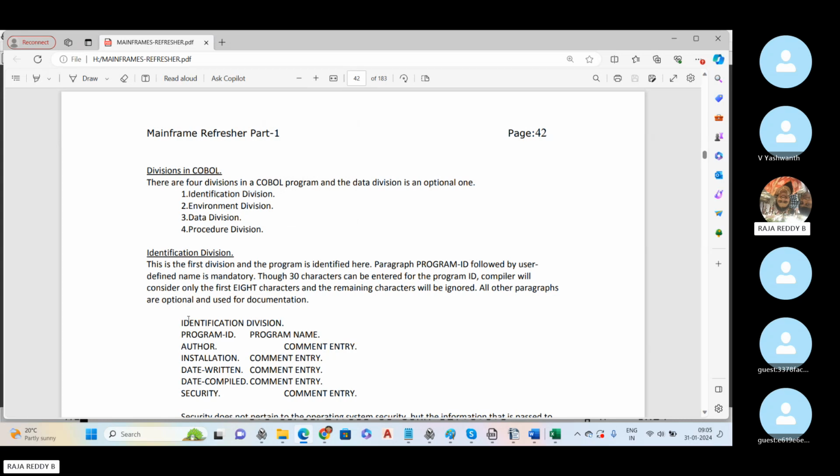Normally we write identification division followed by program ID. This is an important interview question. Remember this order, and that identification division followed by program ID is the mandatory division in the COBOL program.